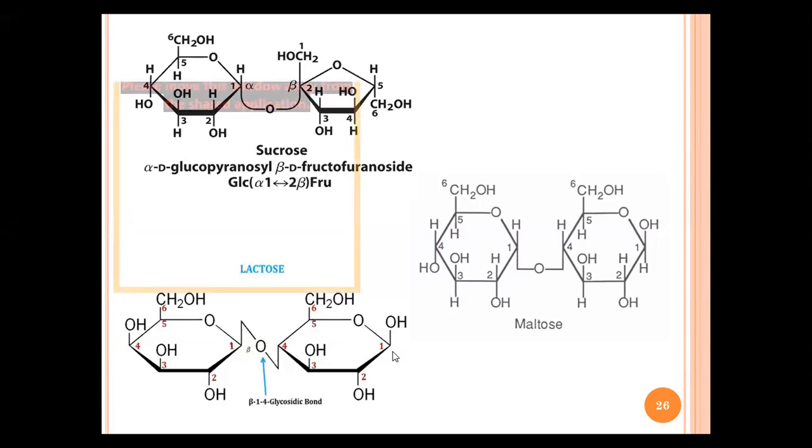So I hope you understand the difference between reducing and non-reducing sugars. If you are still having any doubts, we can discuss it.